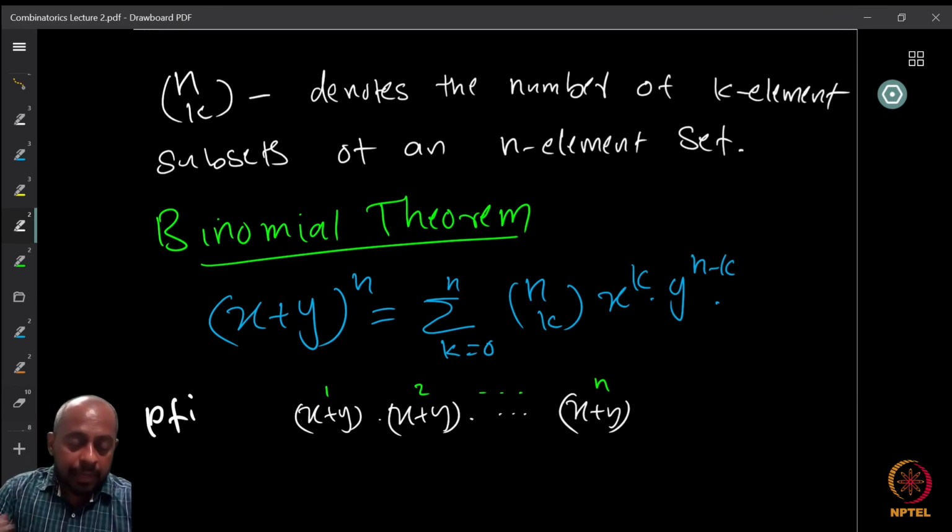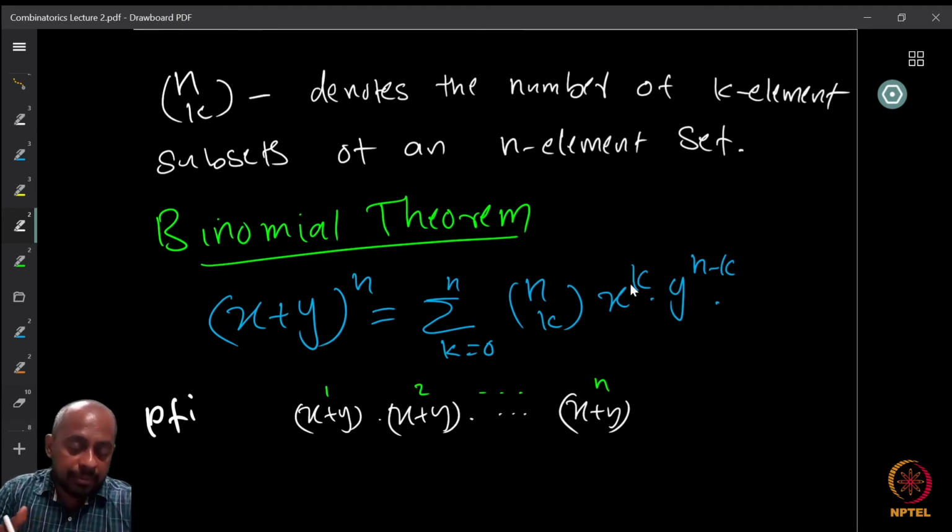Now I take the binomial and take the nth power of it, right? So it's basically the product of n copies of x plus y. So x plus y is its factor, and there are n copies of this factor. So how do you expand this, and what are going to be the terms? The binomial theorem says that this expansion is precisely the summation k equal to 0 to n of n choose k, x raised to k into y raised to n minus k.